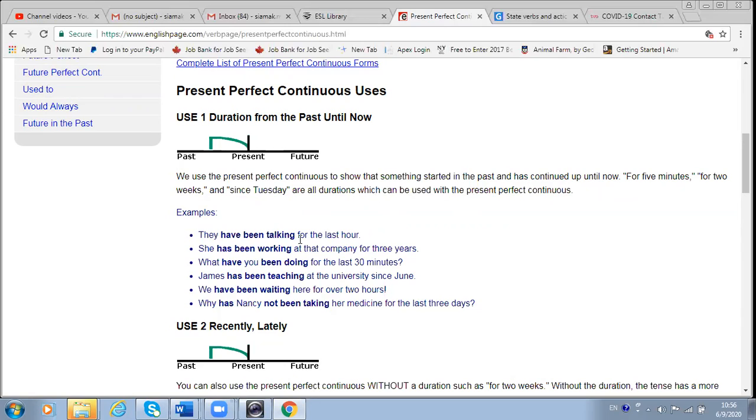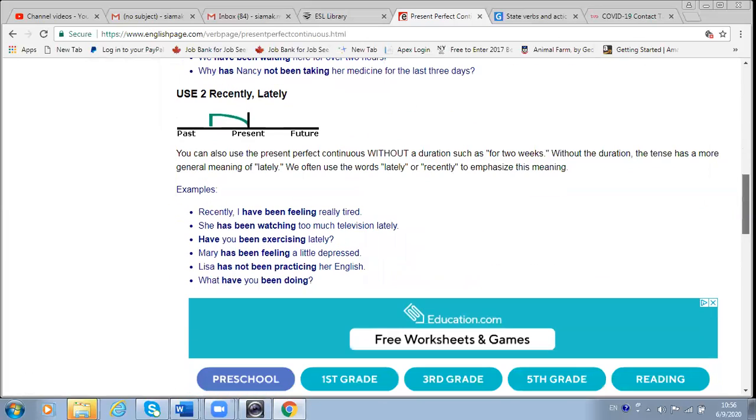Look at the examples. They have been talking for the last hour. She's been working at that company for 3 years. What have you been doing for the last 30 minutes? James has been teaching at the university since June. So these are all present perfect continuous.